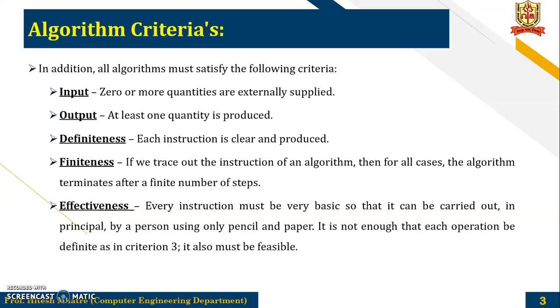it should terminate. Effectiveness: every instruction must be very basic so that it can be carried out in principle by a person using only pencil and paper. It is not enough that each operation be definite as shown in criteria 3. It must also be feasible. So it should be in very simple language so that a person can understand it, and using just paper and pencil they can solve the particular problem. And it must be feasible, meaning whatever solution is provided through the algorithm must be capable enough to perform in actual, practical terms.